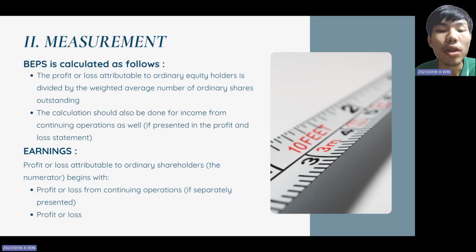It's important to use the weighted average number of shares because companies issue and buy back shares throughout the year. If we just use the number at the year end, it will give a misleading EPS.